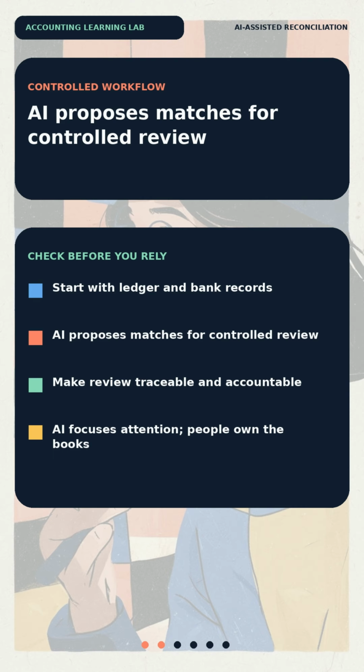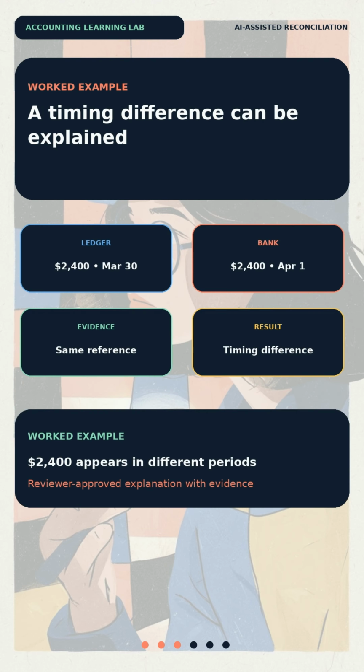A human reviewer must validate and approve clearing each item, unless the organization has explicitly approved risk-tested, threshold-based auto-clear rules with monitoring and exception review. Here is a worked example.